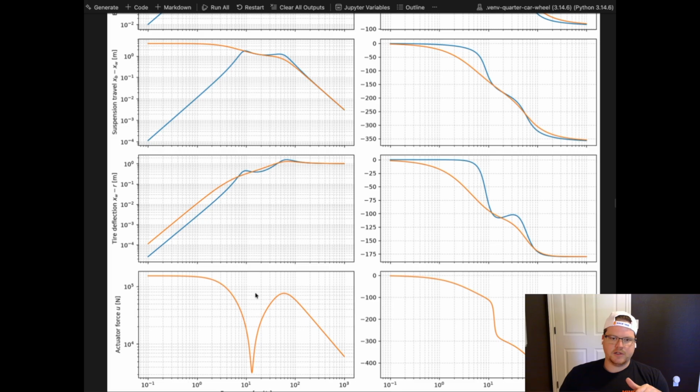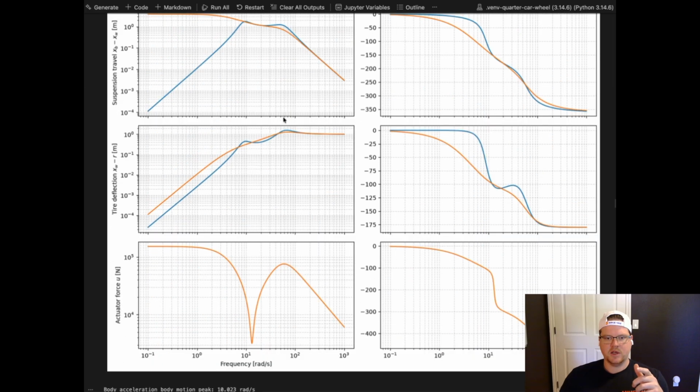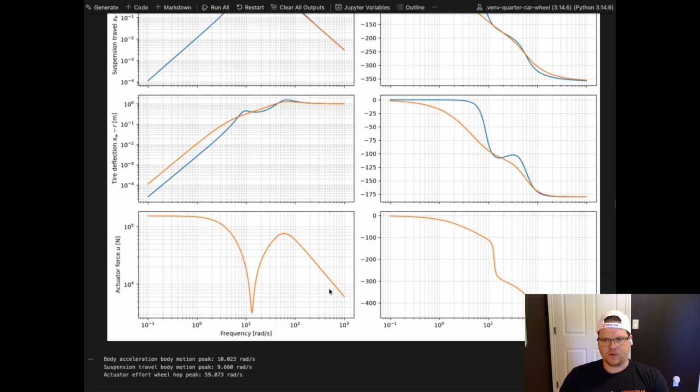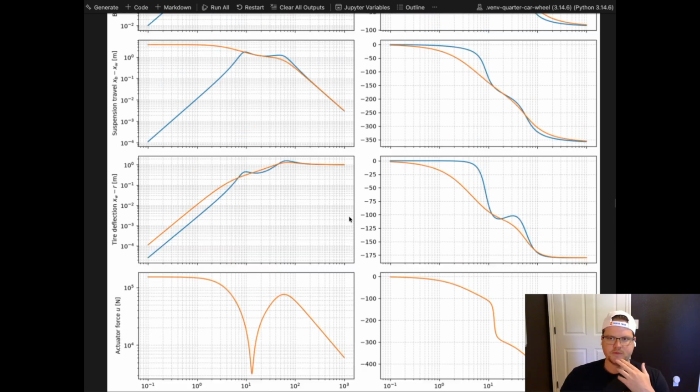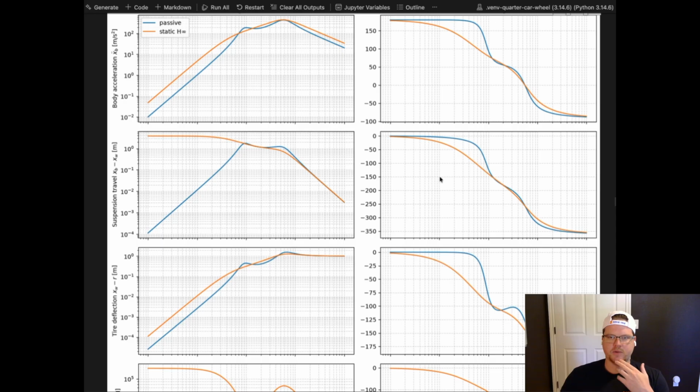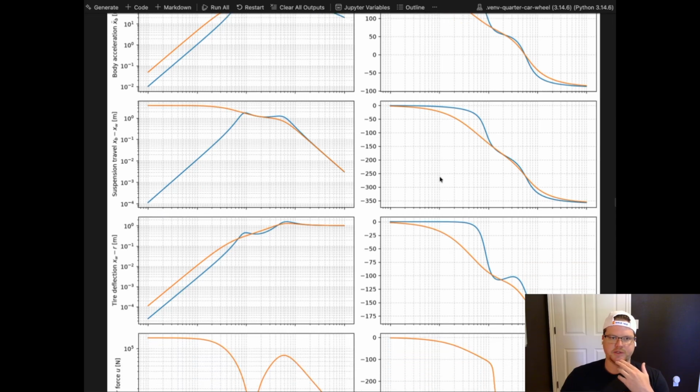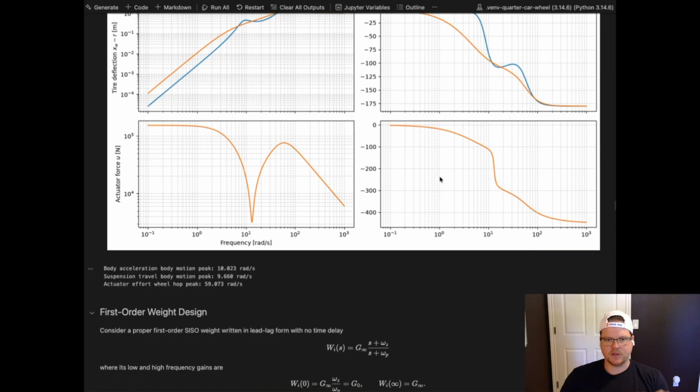But the actuator here is interesting because we get essentially this kind of notch, which is again shaped around that. So after 10, around that 30-ish mark where that second peak is, we're getting more gain, and then it rolls off. And then you can see it here, the phase basically, again mirroring a little bit of what we're seeing on the body acceleration, suspension travel, and the tire deflection.